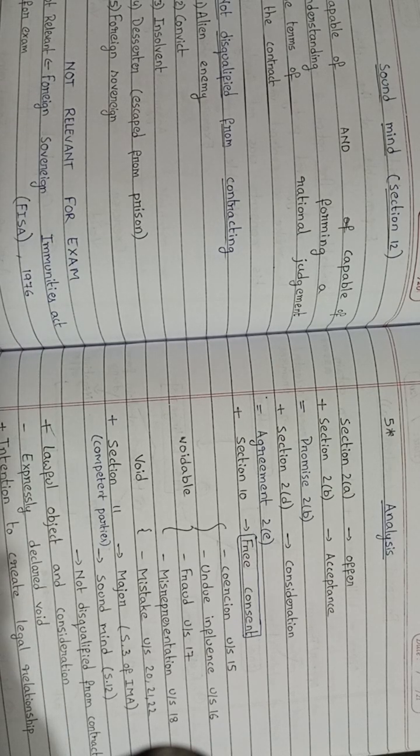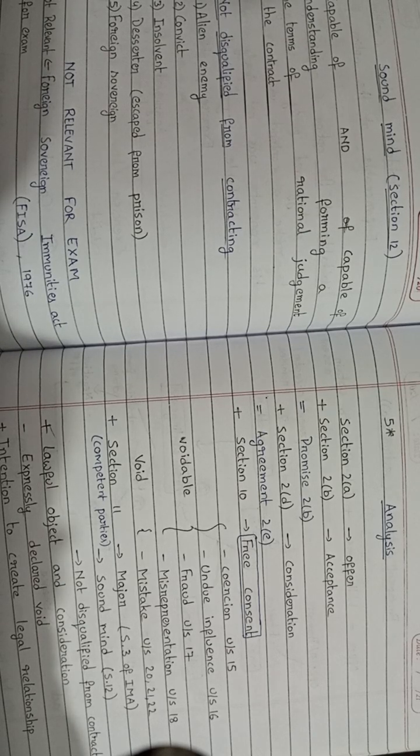Now we are going to see acceptance. The person to whom the offer is made signifies his assent thereto. Then the said person accepted the offer. Offer and acceptance combined together form an agreement. Agreement. We are now going to see what is an agreement.